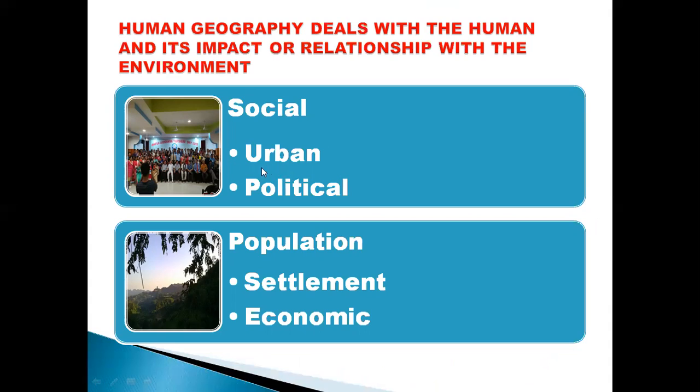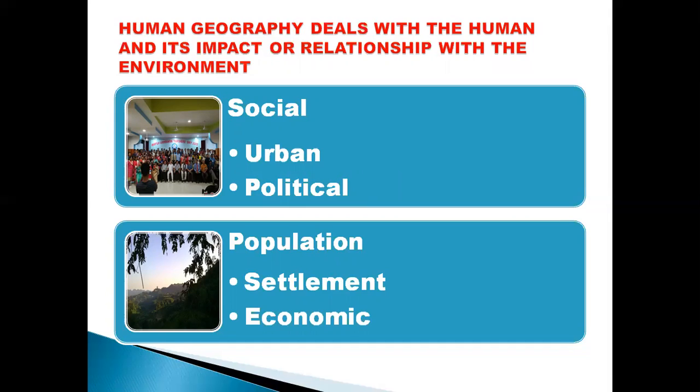And then the political boundaries of the countries of the world and other political issues, like now China is attacking India. That is a political issue because of geography, because they need the land. Land is a part of geography. So the Chinese invasion towards India is mainly because of geography. So these geopolitical issues we study in geography.